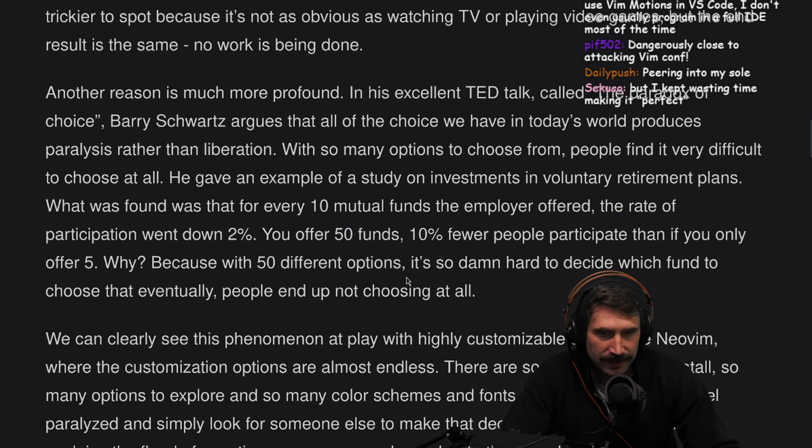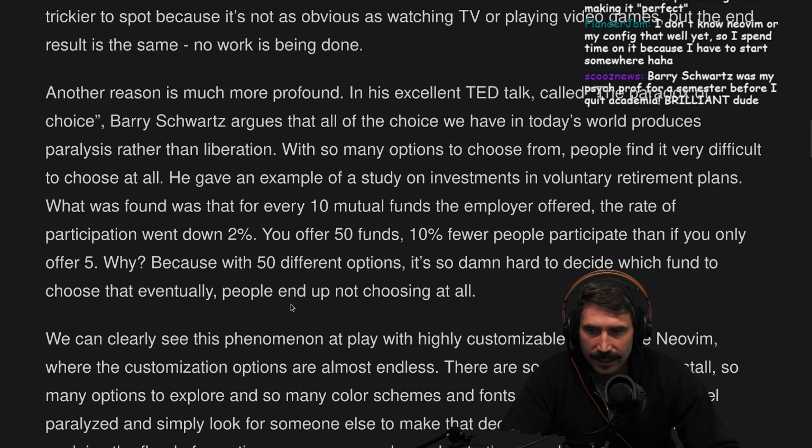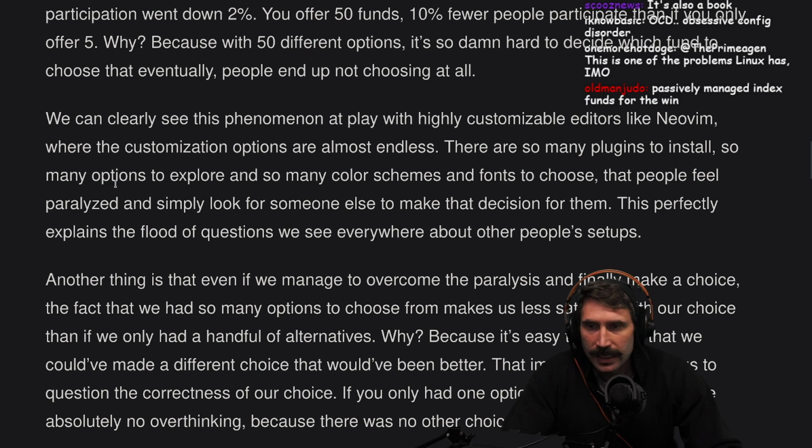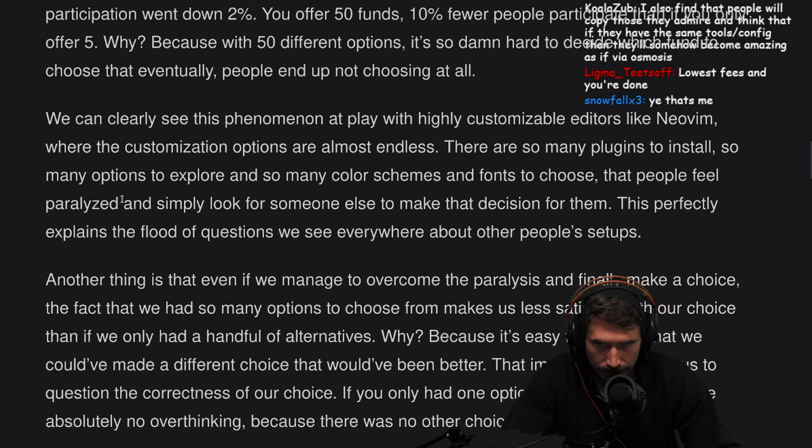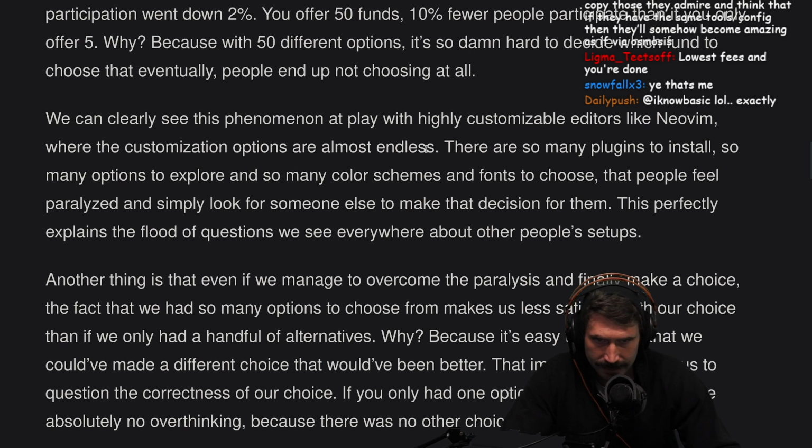Why? Because with 50 different options, it's so damn hard to decide which fund to choose that eventually people end up not choosing at all. Okay. Yeah, we can clearly see this phenomenon at play with highly customizable editors like NeoVim, where the customization options are almost endless. I mean, it's the same thing.